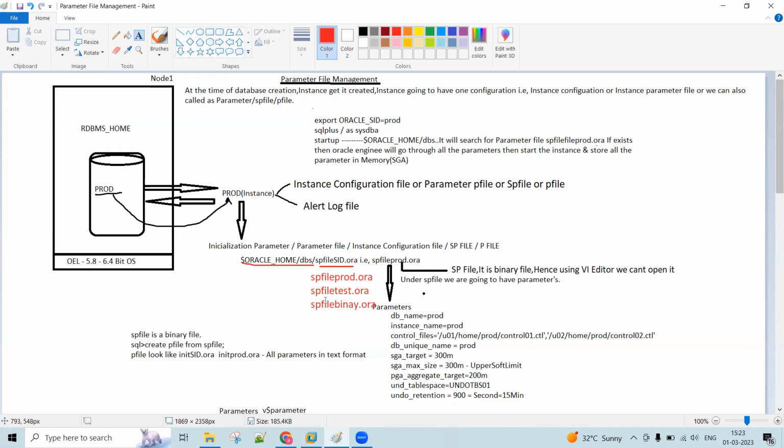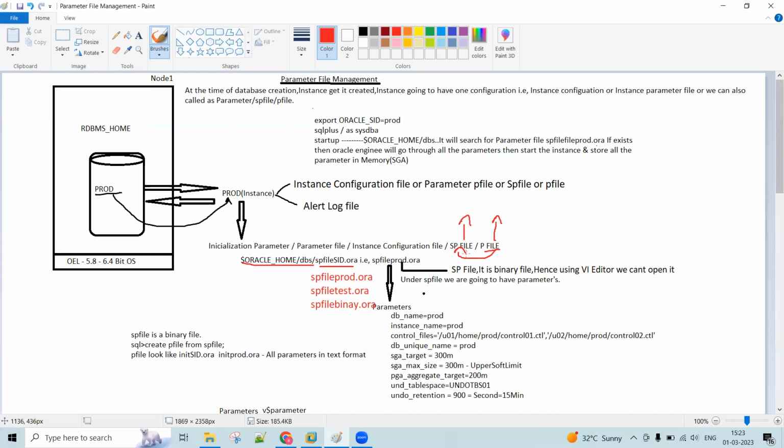Convert means the original file will be there. With the help of this binary file, we can create the text file, okay. That text file is known as P file. P file, okay. So see, an SP file means binary file. Both are parameter files, okay. This is a binary file and this is a text file. Text file is a copy of SP file, but SP file is in a binary format.